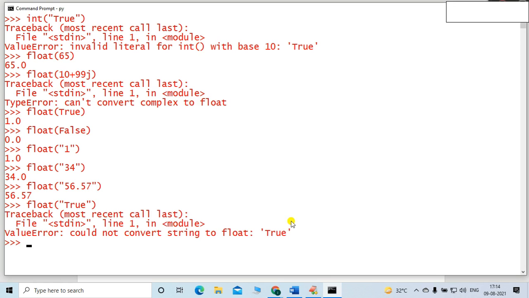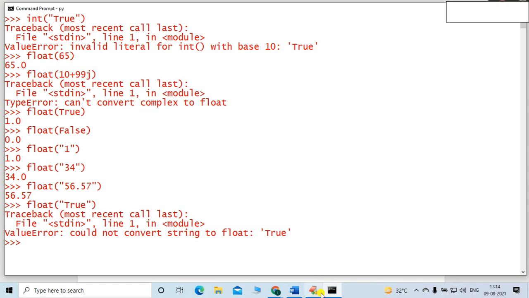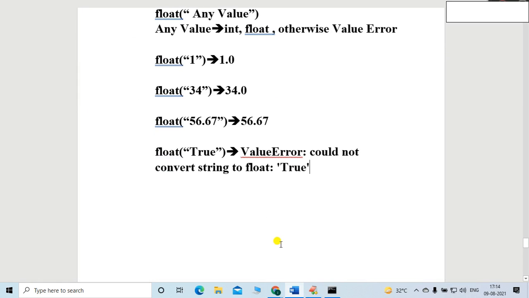You can see value error: could not convert string to float. String to float is not possible. That will be the value error, friends. That type of error you will definitely get. So this is the error here, right?